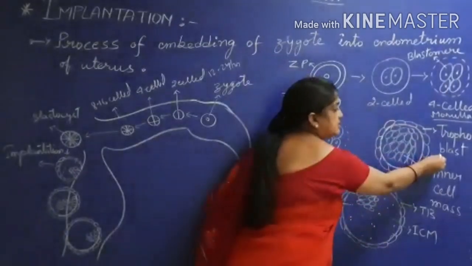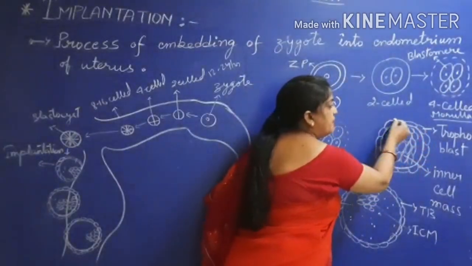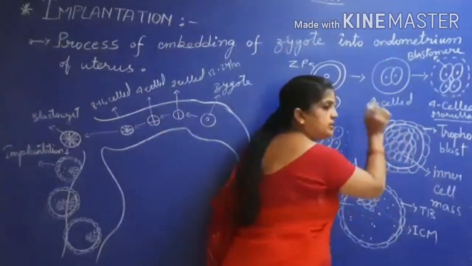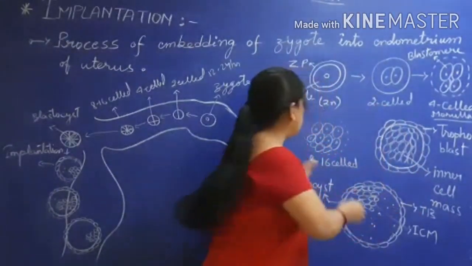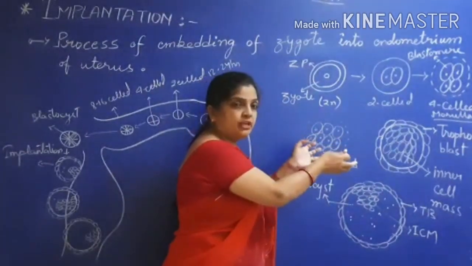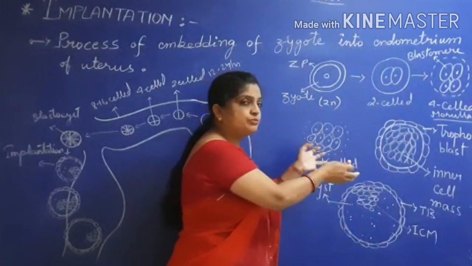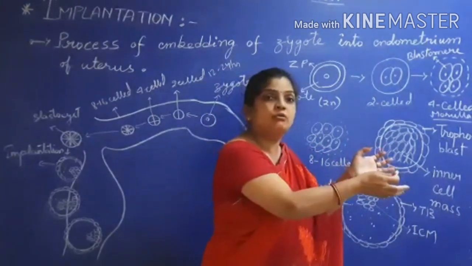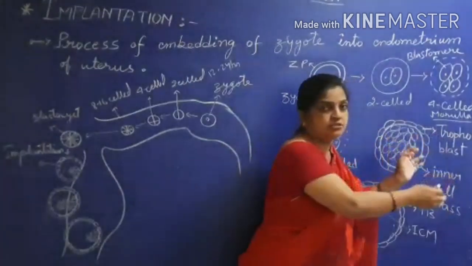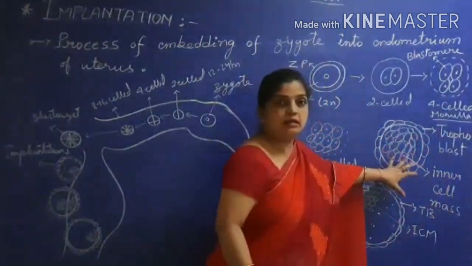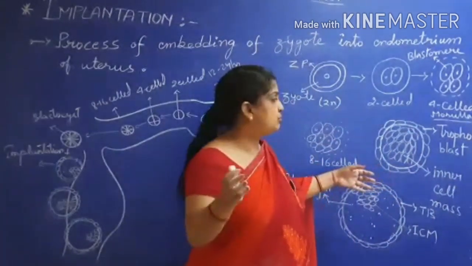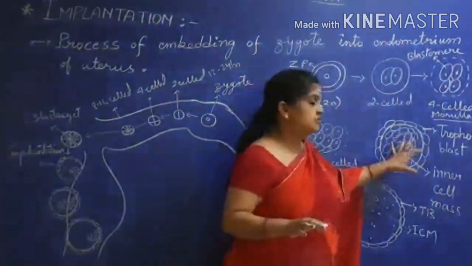The trophoblast cells are located on the margin and the inner cell mass is located within. So the cells differentiated, took the division of labor, and took the responsibility that we will be doing our own work. So the trophoblast divided and the inner cell mass divided. Children, this question, this diagram, these things are very important from the board point of view and also for competitive exams. This is very important.